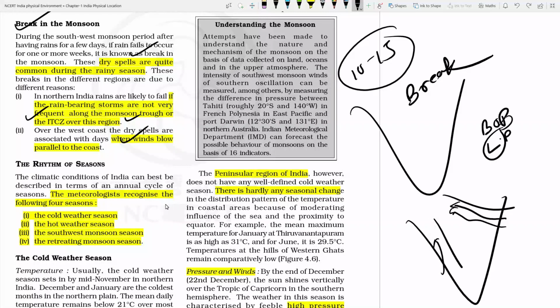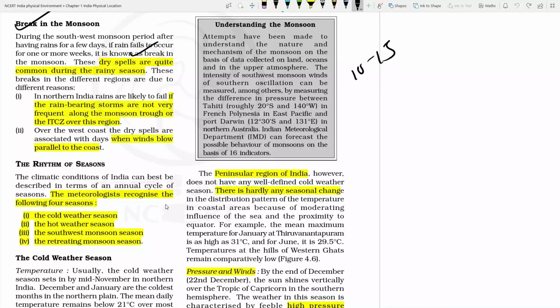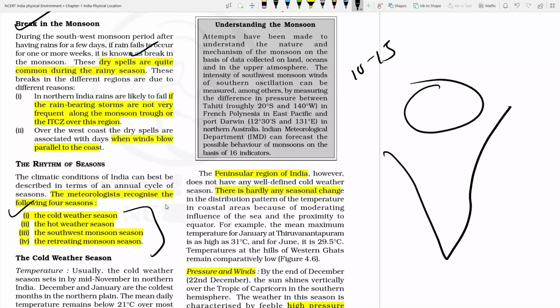Now the rhythm of the seasons. In northern India we can see multiple rhythms of the seasons. We can clearly see hot weather, cold weather, the southwestern monsoon, and the retreating monsoon. The retreating monsoon is mainly visible in the Tamil Nadu regions. These four seasons are clearly visible in the northern area.